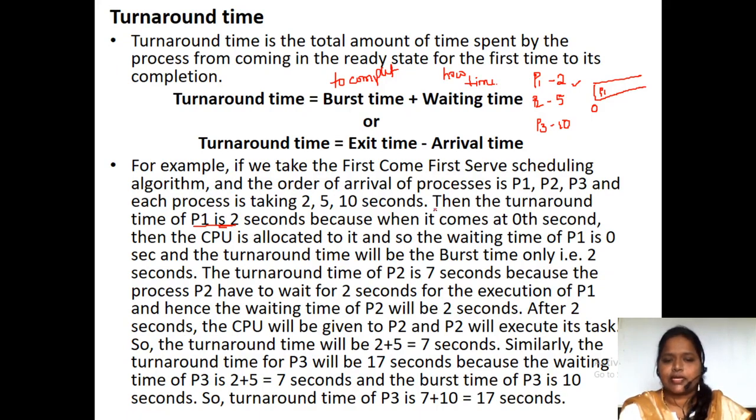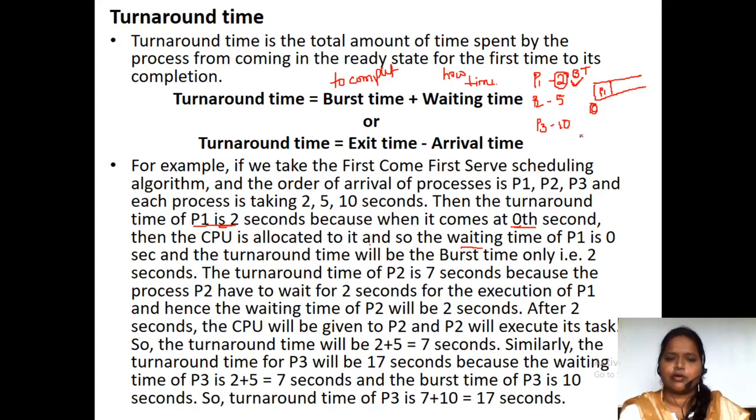At the 0th second itself the CPU has been allocated, so the waiting time of P1 is 0. It has not waited. So the burst time will be the turnaround time. As it is not waiting anymore, the waiting time is 0, so the turnaround time will be the burst time.